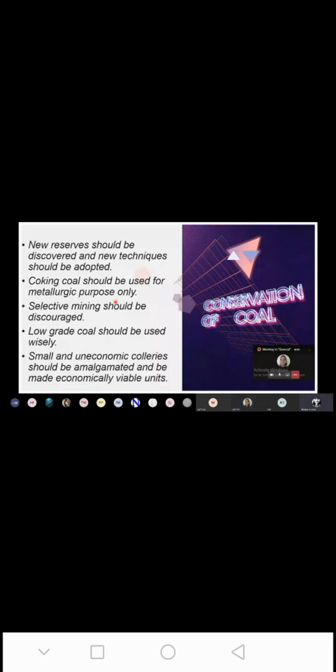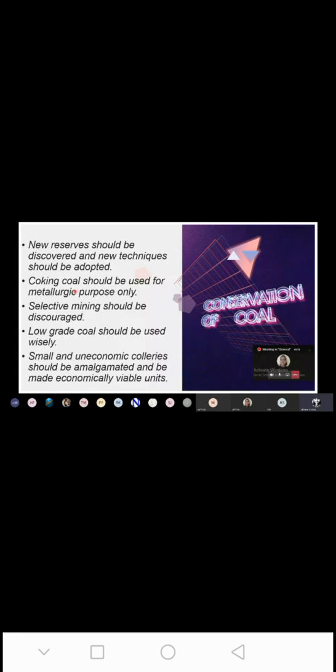Okay. So what happens when we use the old techniques to mine the coal? A lot of coal is destroyed. Okay, some of the coal we cannot conserve. So we need to adopt new techniques in order to conserve the coal.